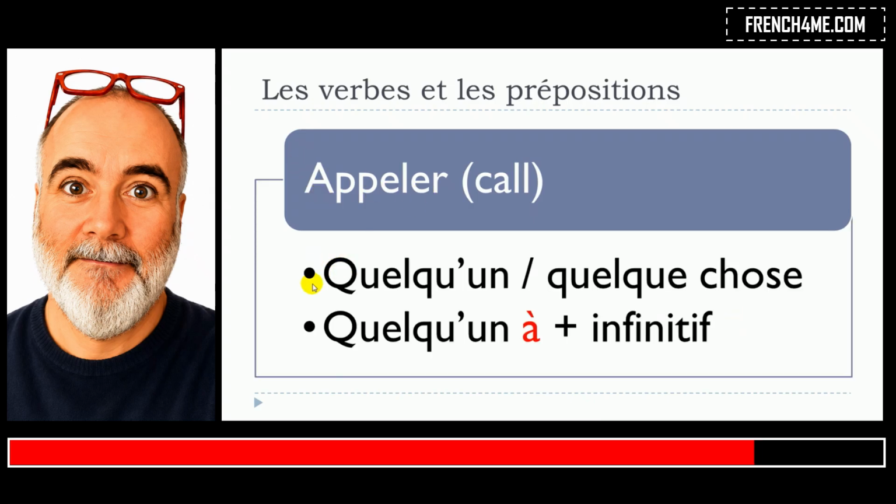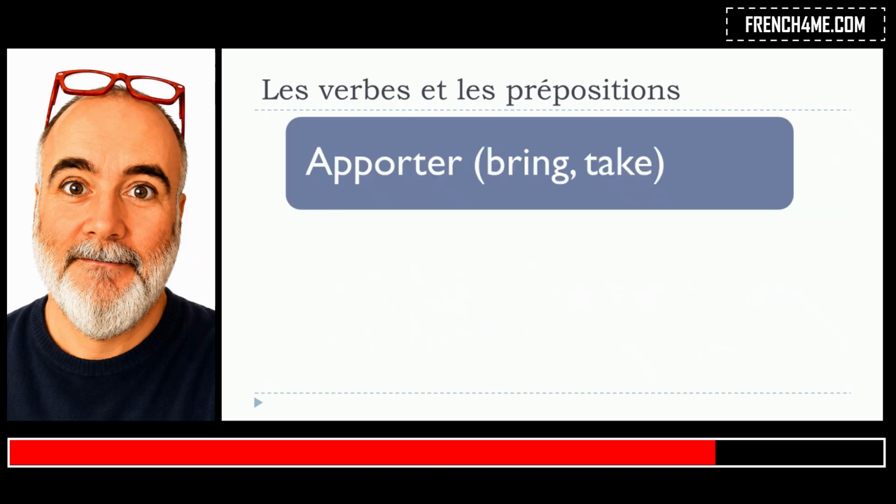First structure, no preposition, appeler quelqu'un, or then appeler quelque chose. Okay, second structure, appeler quelqu'un, so no preposition, à, and then you will put the verb at the infinitive form. Okay, so appeler quelqu'un, appeler quelque chose, appeler quelqu'un à plus infinitif. D'accord? Verbe suivant, apporter.